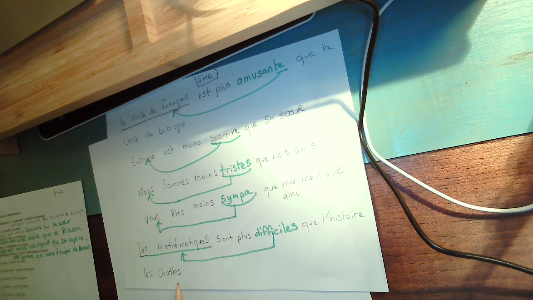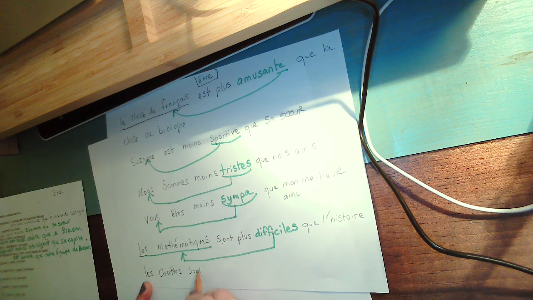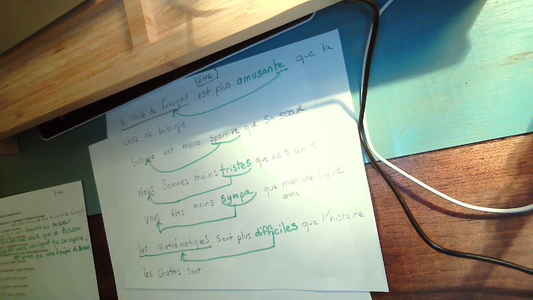Again, it's going to work just like this one as far as the verb, because what we're saying is they. So the verb will be the same. And I want to say that they're more beautiful than, let's see, the dogs.